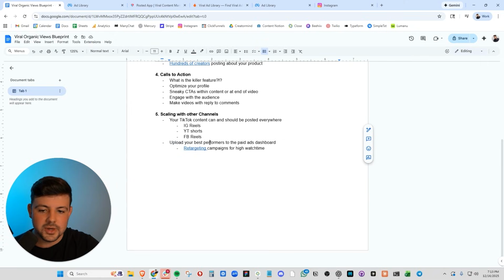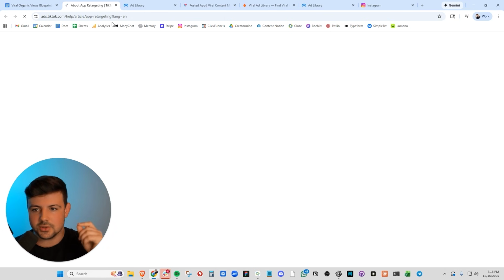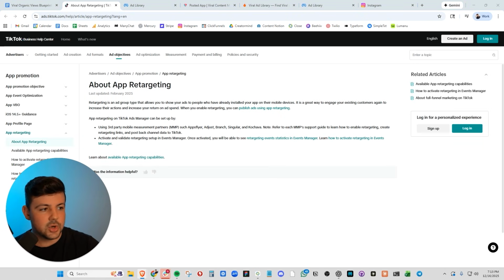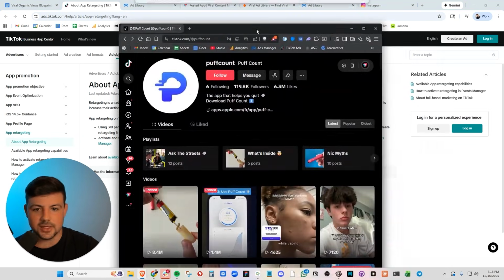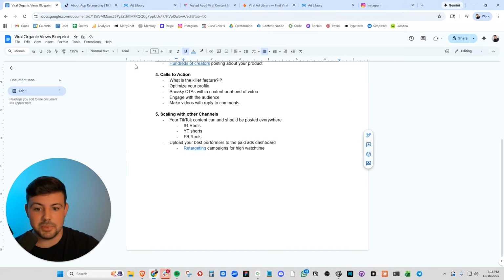But real quick, you need to upload your best performers to the paid ads dashboard and definitely do some research about retargeting campaigns. You can retarget all of the people who have viewed your content and have checked out your profile. Those are going to be high intent users. You can retarget people who have watched 80% of your winning paid ads. Retargeting campaigns are going to be your real winners here, and you should be set up for success because you have this massive library of content. So again, watch that full breakdown video I did on scaling with paid ads.